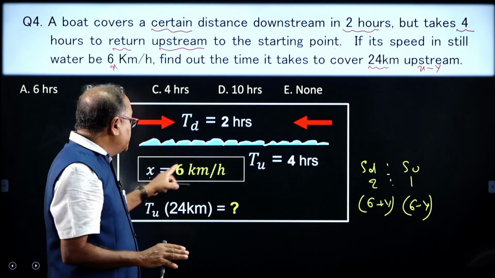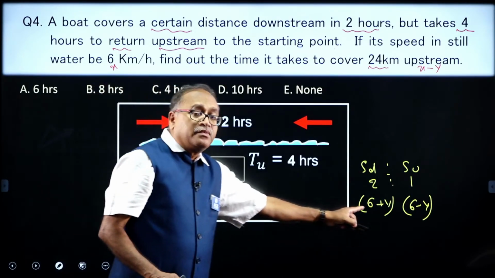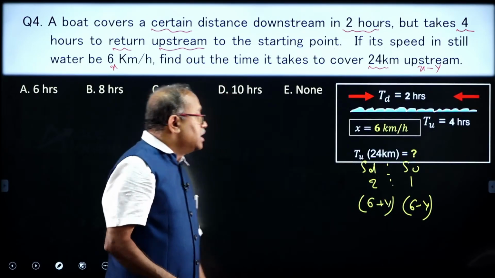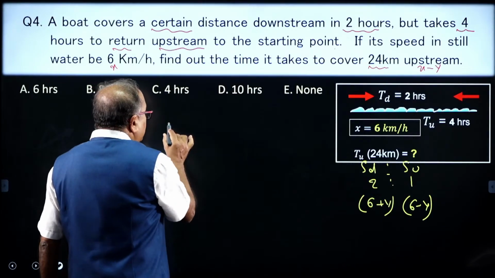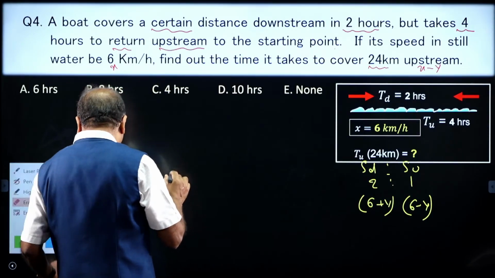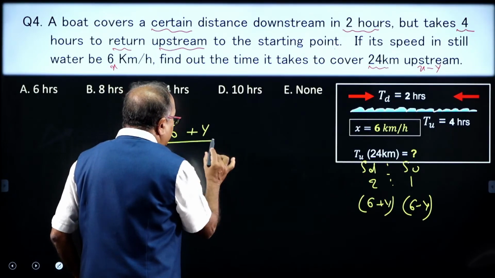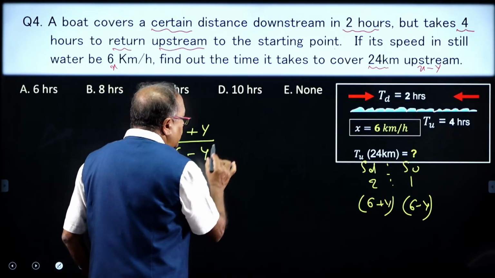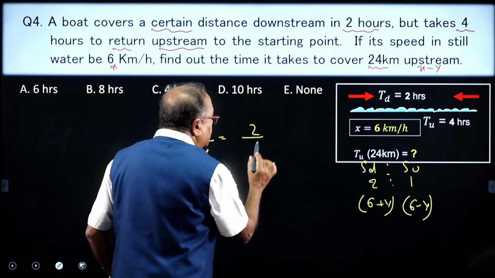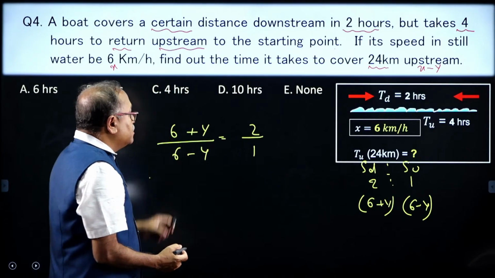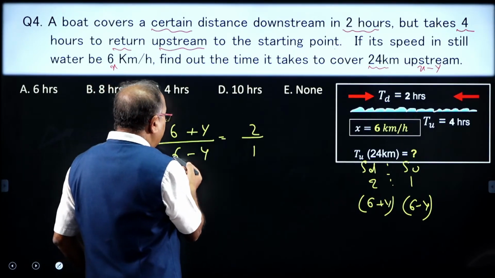The downstream speed is x plus y, and the upstream speed is x minus y. So, let us answer this question: x is given to us as 6, so (6 plus y) by (6 minus y) is equal to 2 by 1. Solve it, we get y.